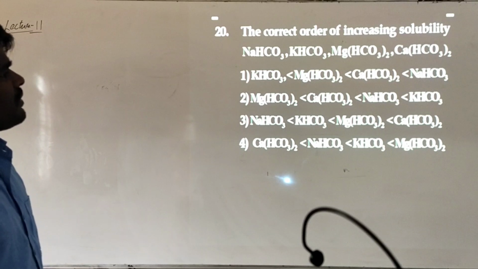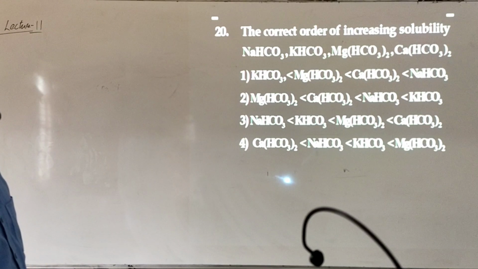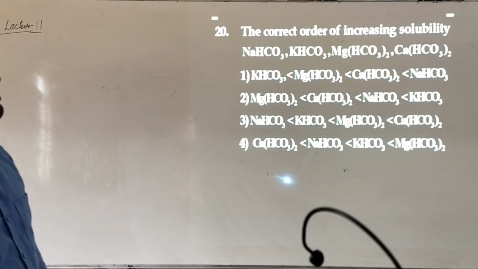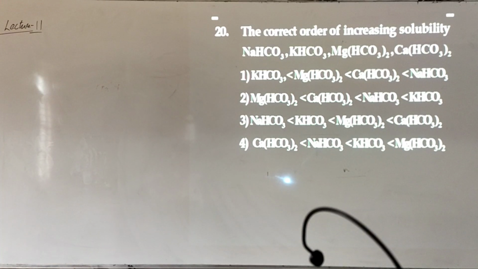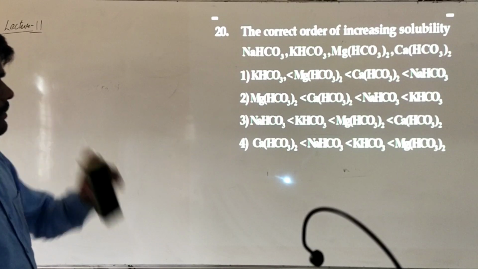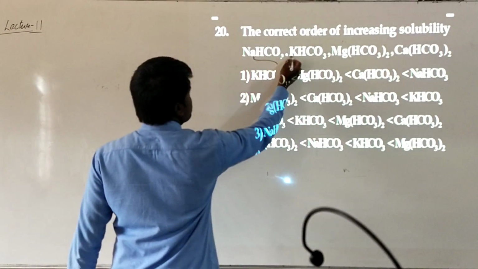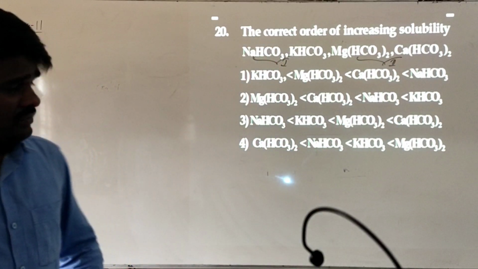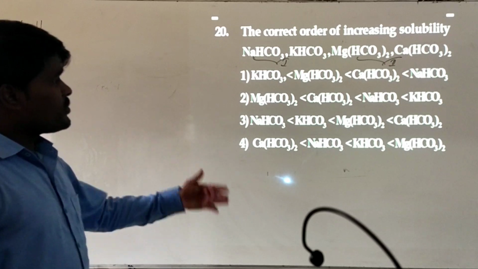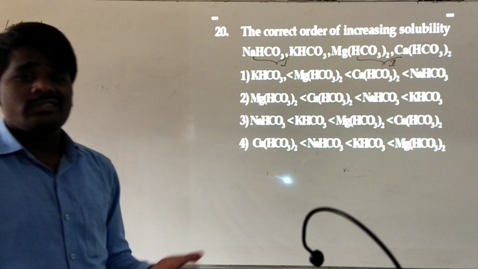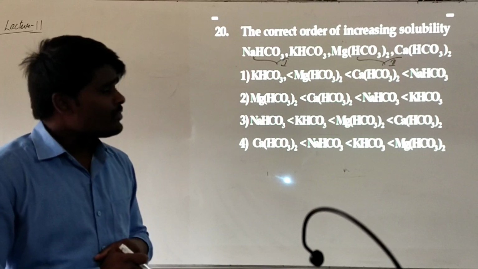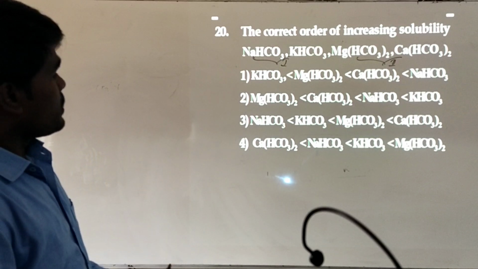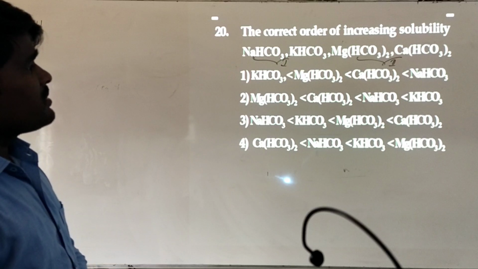The correct order of increasing solubility. He has given the hydrogen carbonates: sodium hydrogen carbonate, potassium hydrogen carbonate, magnesium bicarbonate, calcium bicarbonate. He is asking the increasing order of solubility. Basically, these two are from the first group, and these two are from the second group. Now, as we know, from the first group to the second group, size decreases. With decrease in size, the hydration energy increases.